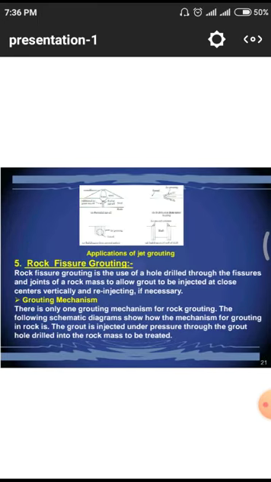And the fifth one is related to this rock fissure grouting. Rock fissure grouting is the use of a hole drilled through these fissures and joints of a rock mass, which allows a grout to be injected at close centers vertically and re-injecting if necessary.